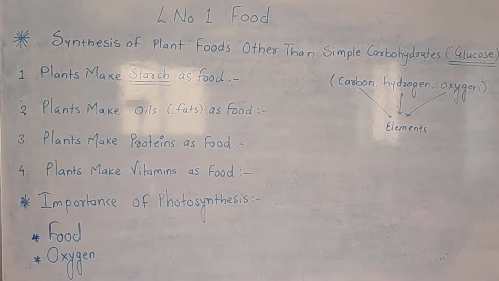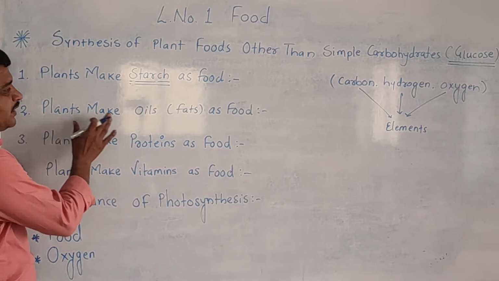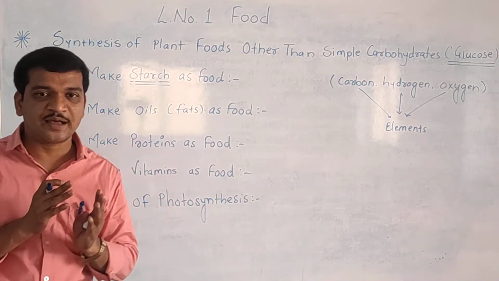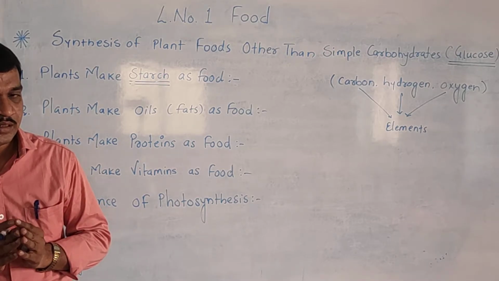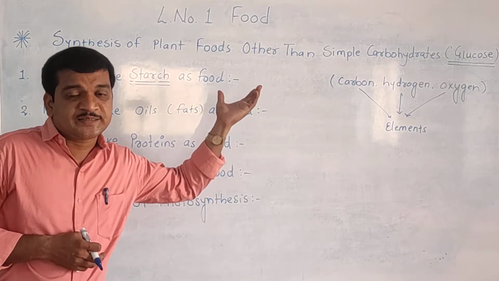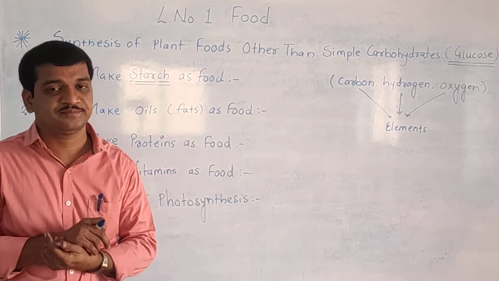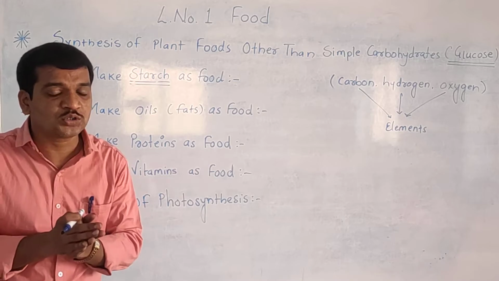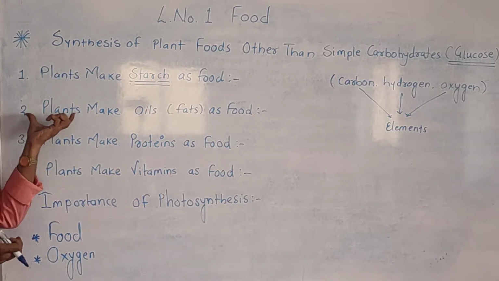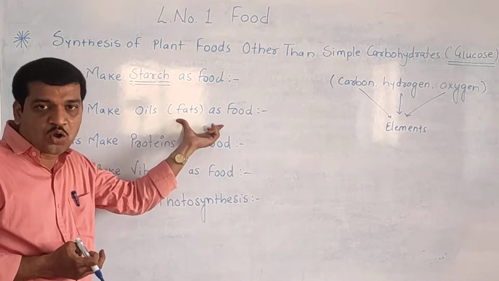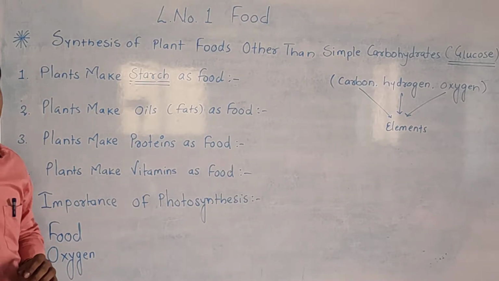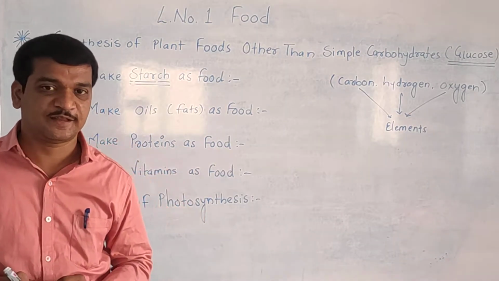Okay students. Now next one, plants make oils as a food. Now some plants convert simple carbohydrates, glucose, into complex carbohydrates, that is called fats or oils, and they store them in their seeds.